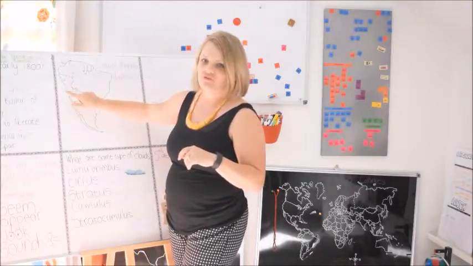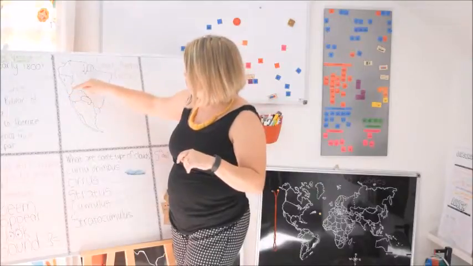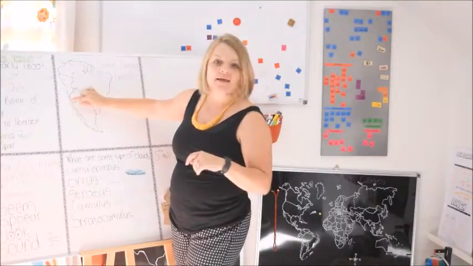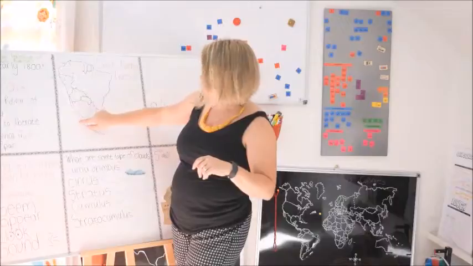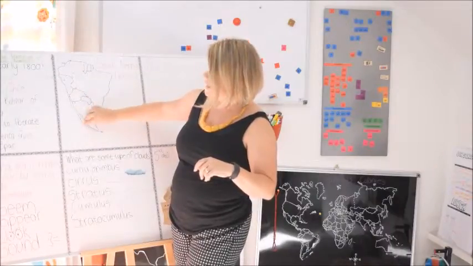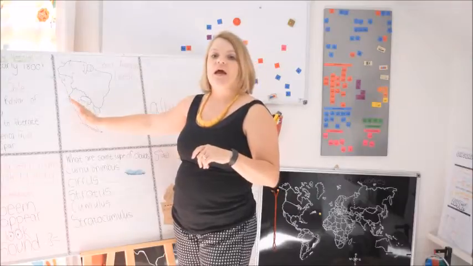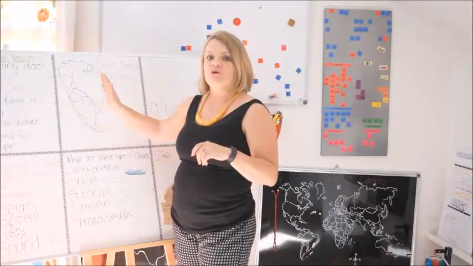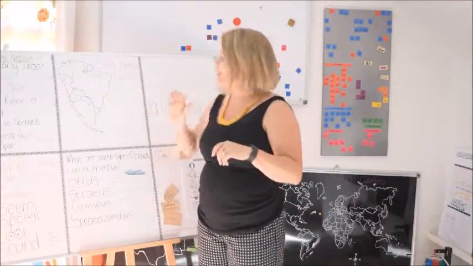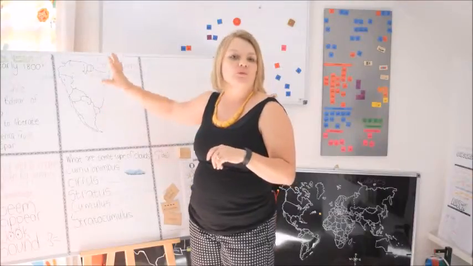It looks like a very fat P for Peru. And then Chile looks like a long chili pepper, and it's here on the side close to the ocean. So this is West South America, and on Monday we'll do the rest of South America, and I'll just keep my map on the board and we'll do the rest.